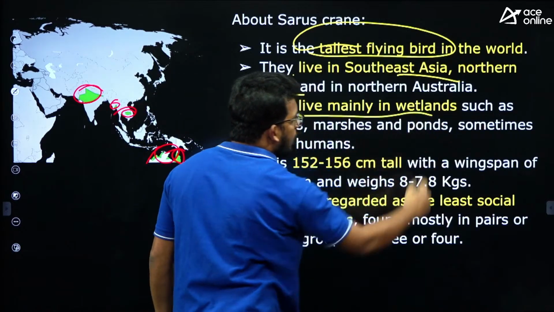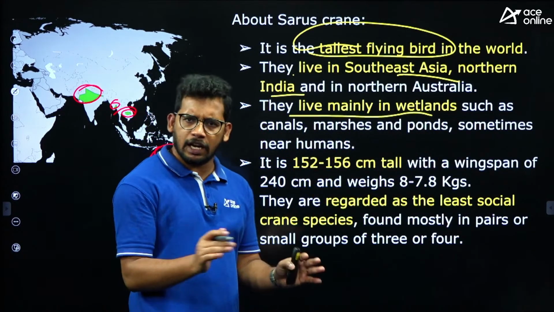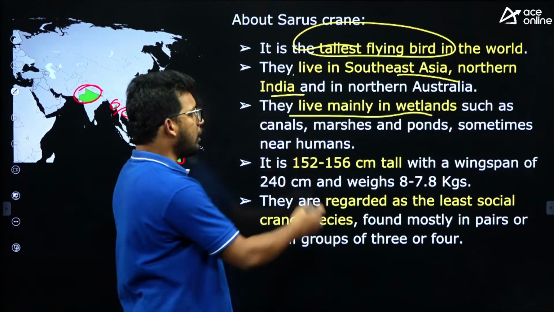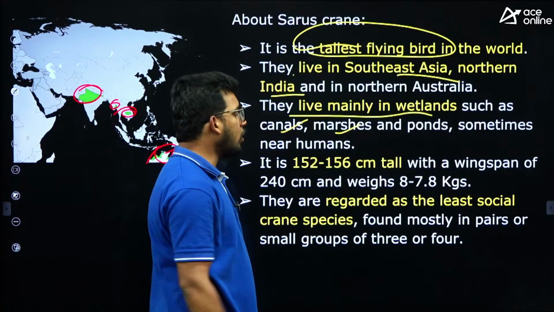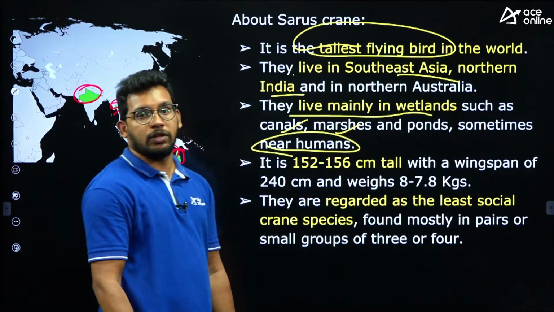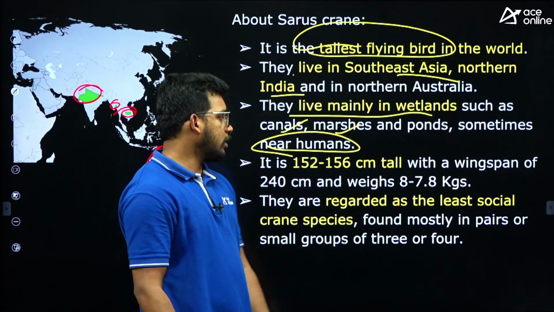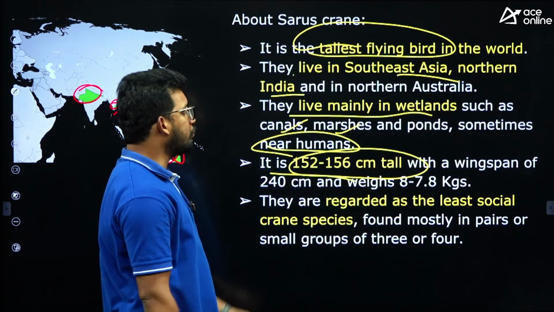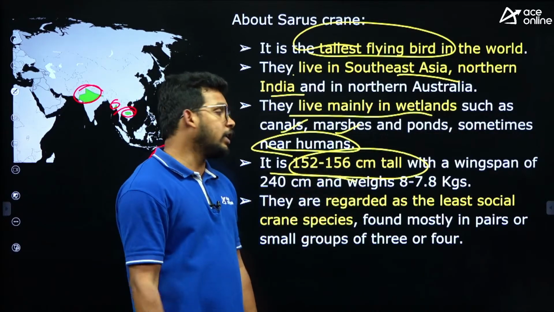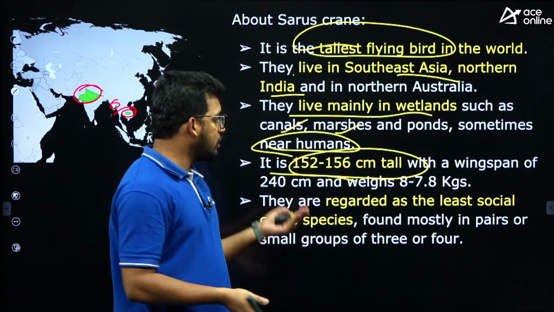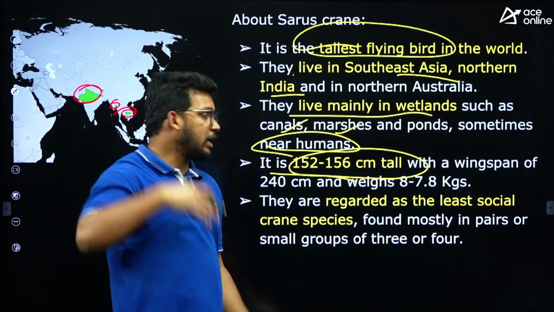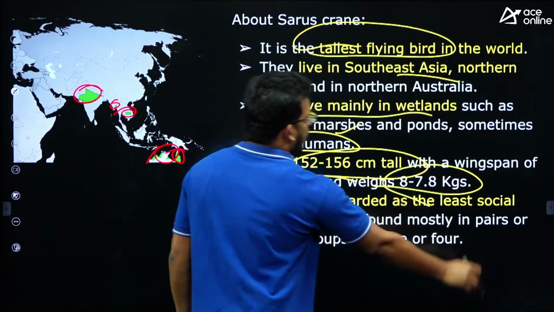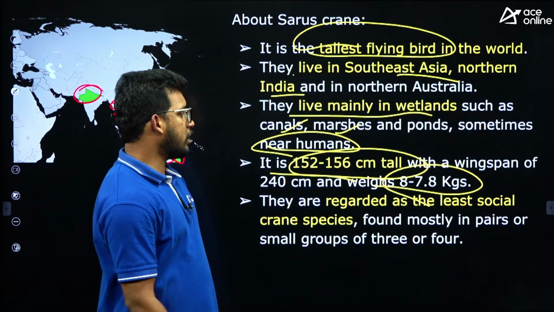And they live mainly in wetlands. The wetlands means any agriculture fields, lakes, ponds, all those are called wetlands. They mostly live near the canals, marshes, ponds and all, and they are very friendly to humans. So they live near the humans only, right? And the height is 150 to 156 centimeters tall, right? So our human height itself is around 160 centimeters. So approximately it is as high as humans, right? And the weight is approximately 8 kgs, right?